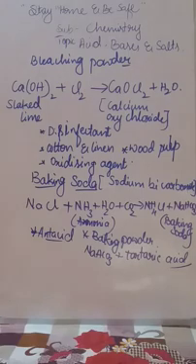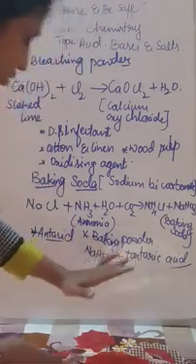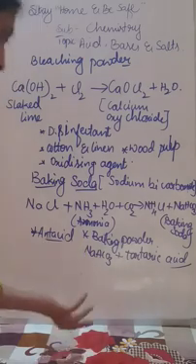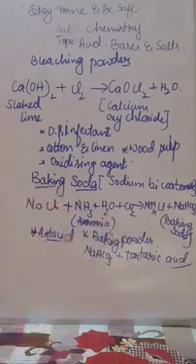Keep in mind how baking powder is prepared. Baking powder is prepared by adding tartaric acid to baking soda. What are the uses of baking powder? Baking powder makes bakery items soft and spongy. That is very important. Bakery products here means bread, cake and buns.